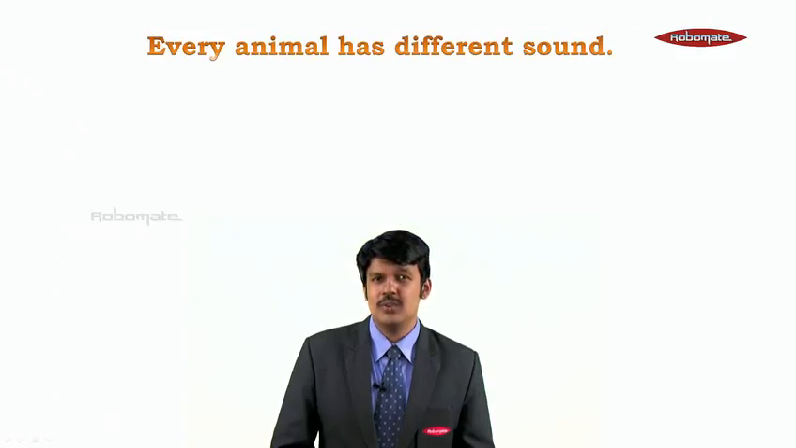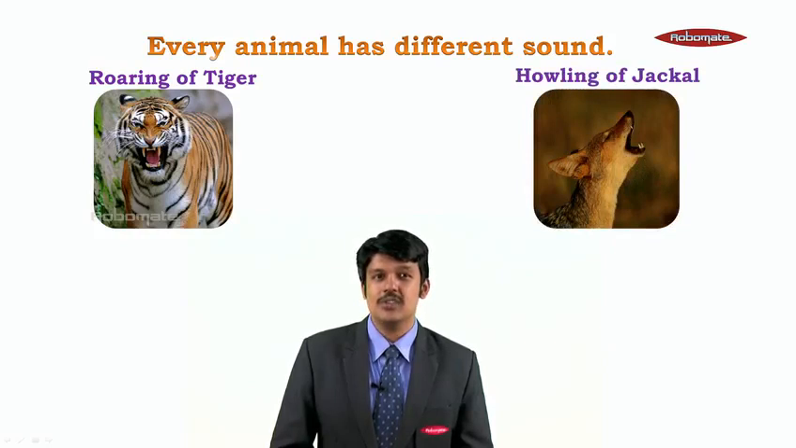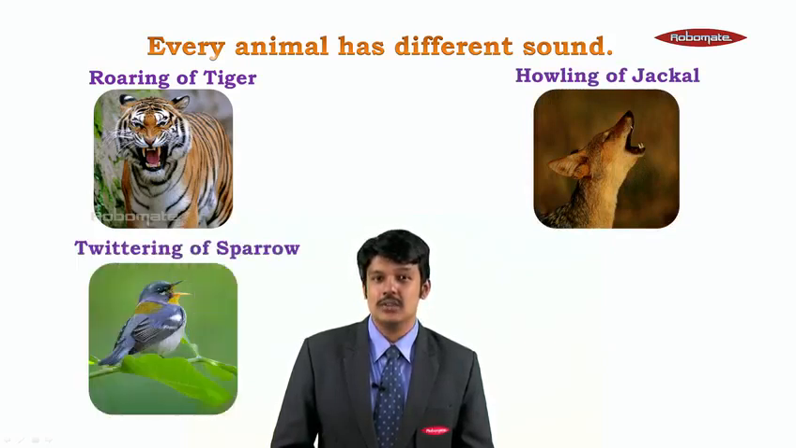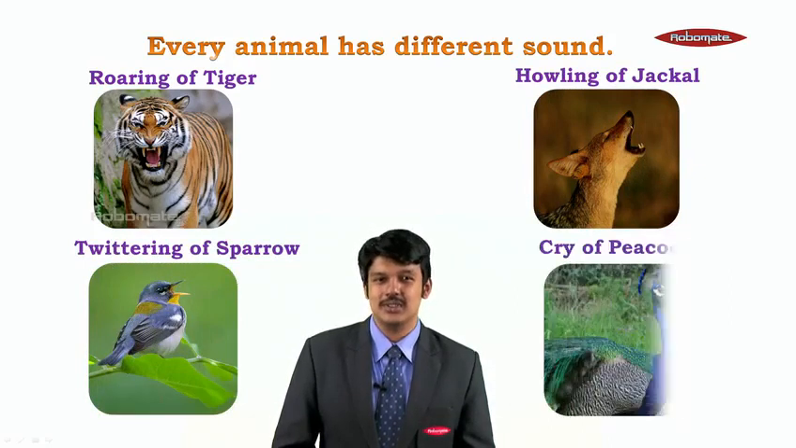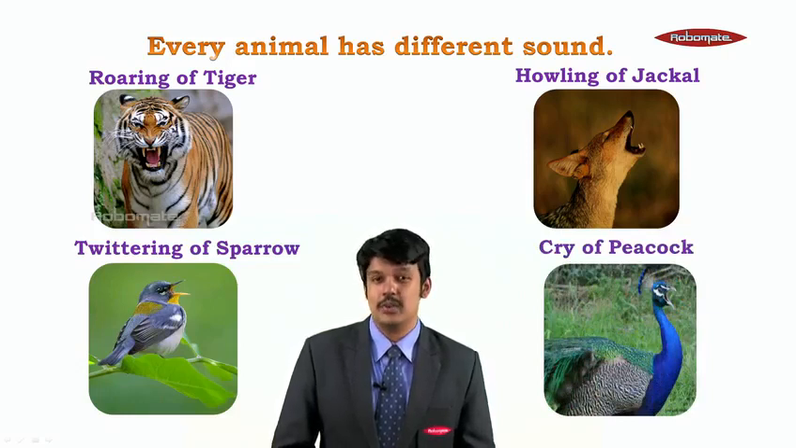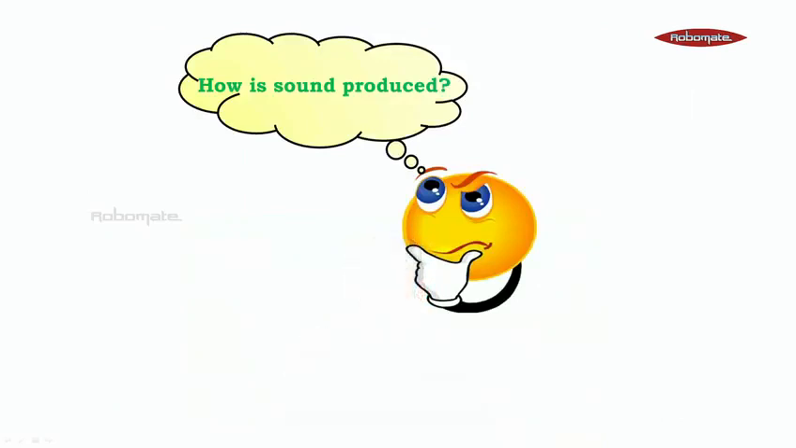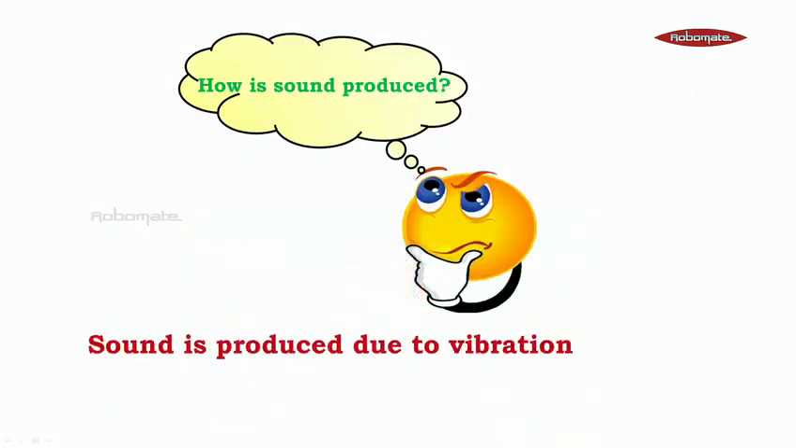Now, you must have heard about different animals which make different sounds. Like the roaring of a tiger, the howling of a jackal, the twittering of sparrows early in the morning, and the cry of a peacock. These are all examples of sound. The question is, how is sound produced? The answer is very simple. Sound is produced due to vibration.